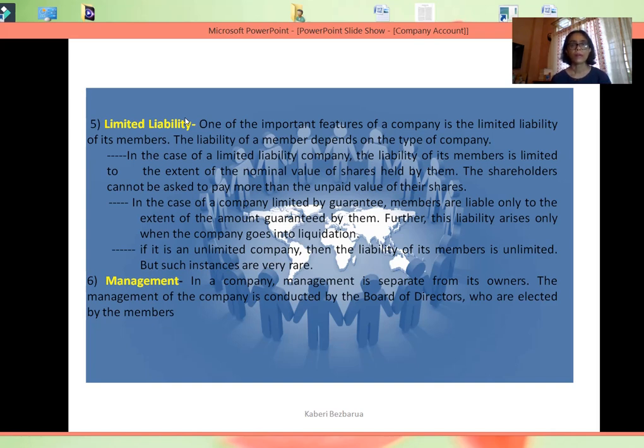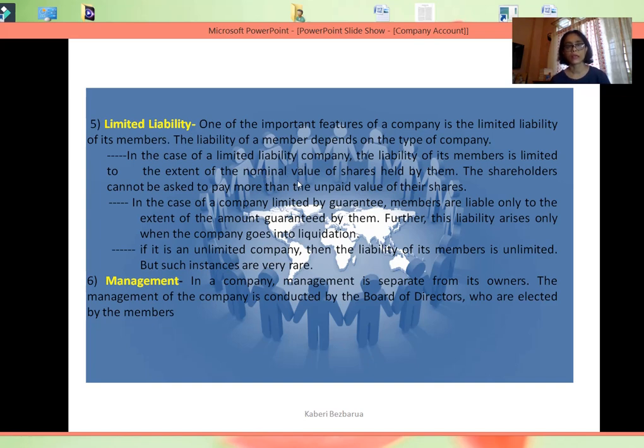Now remember here the company doesn't collect the full value of your share in one go. Suppose you have paid up, in a company, for a share worth rupees 100, only rupees 80. So the company, in case of need of funds, can only ask you the remaining 20 rupees and nothing more than that. In case of limited liability, this is general, that is, the liability of the shareholders or the members is limited only to the nominal value or the face value of your shares.